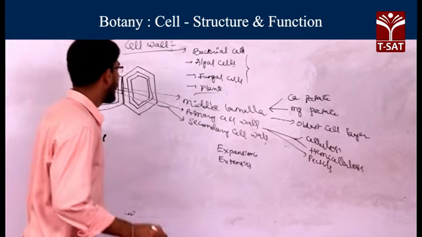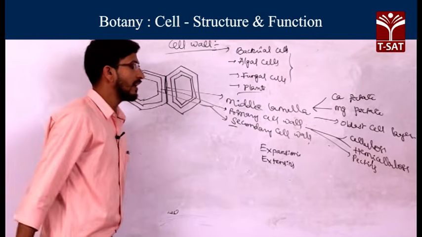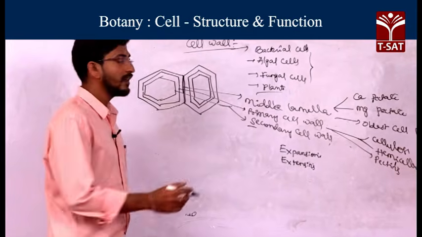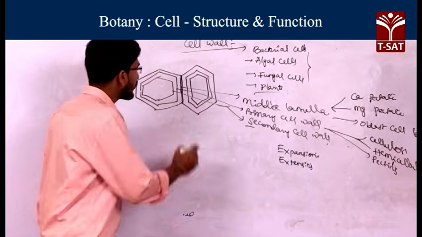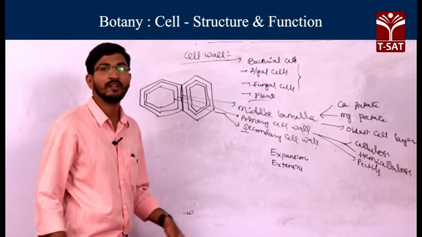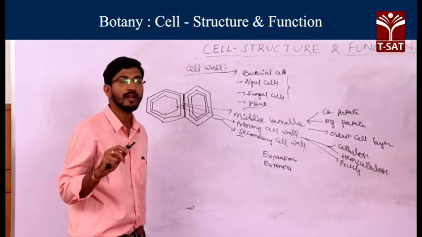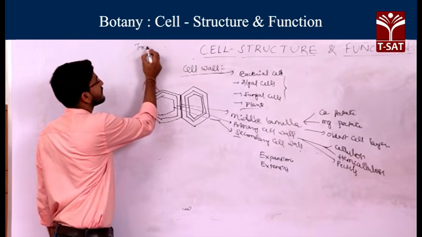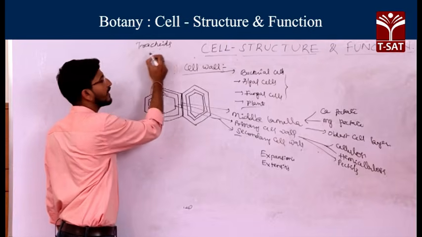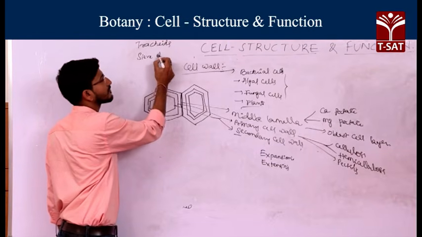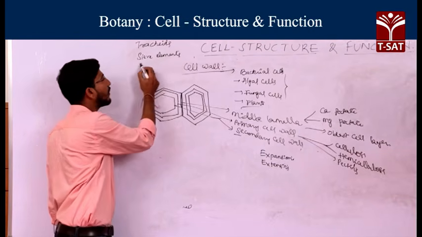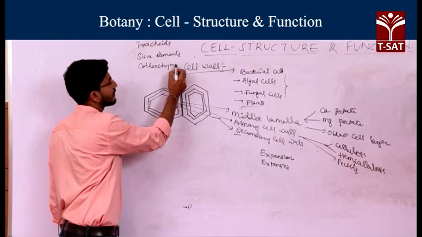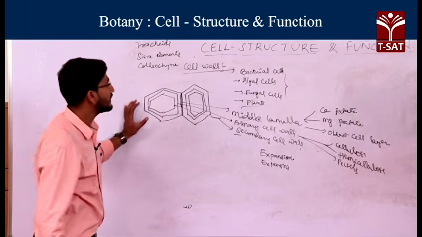Okay, is it clear? Next, another layer is the secondary cell wall. So this secondary cell wall is present beneath the primary cell wall of the plant. But in the case of the secondary cell wall, it is not present in all living cells. Okay, it is not inside all cells. Specifically, tracheids, sieve elements and collenchyma cells only contain the secondary cell wall.